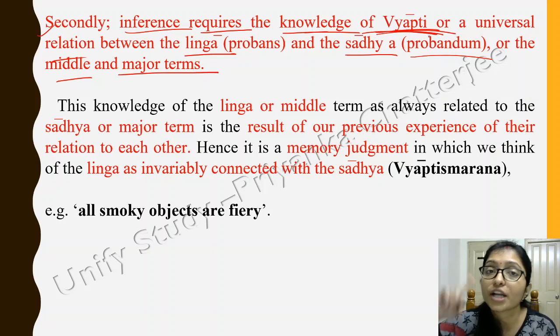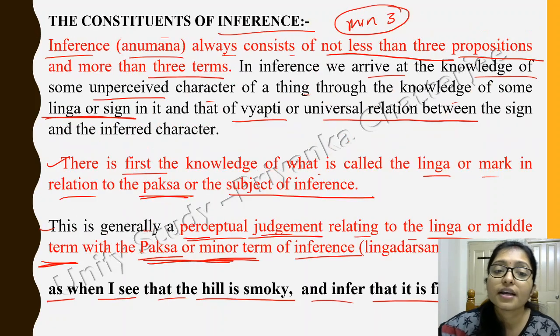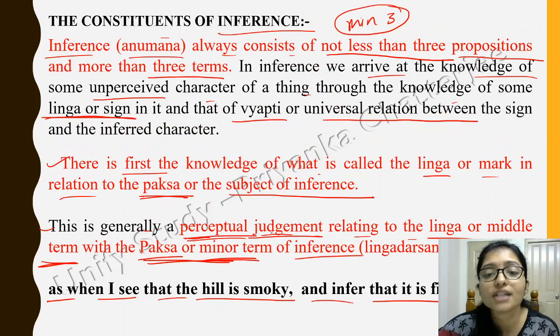Here it is required knowledge of Vyapti. In the first one, it is required the perceptual judgment. Here you are doing the perceptual judgment relating the linga, or the middle term, with the paksha. Only you are relating the linga and paksha.